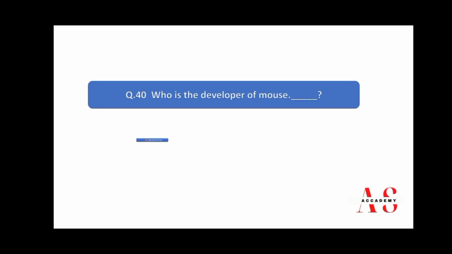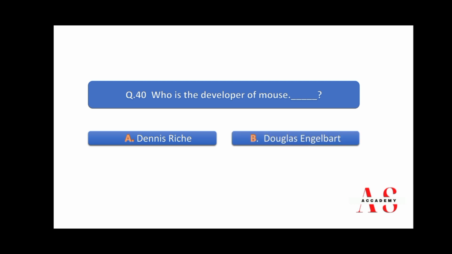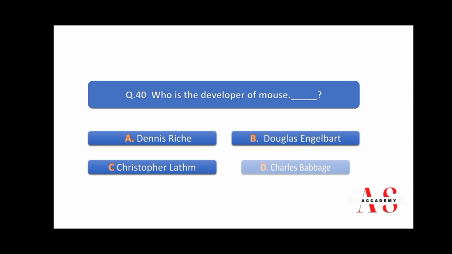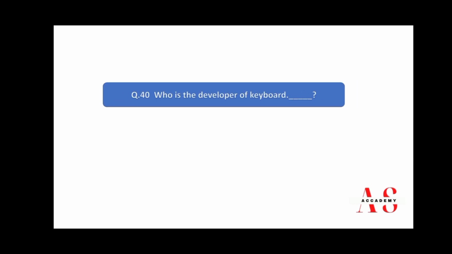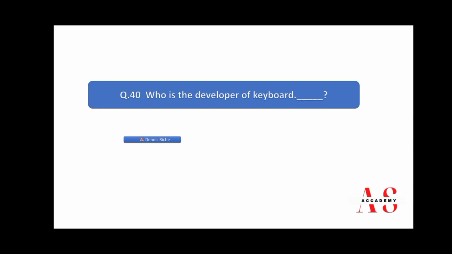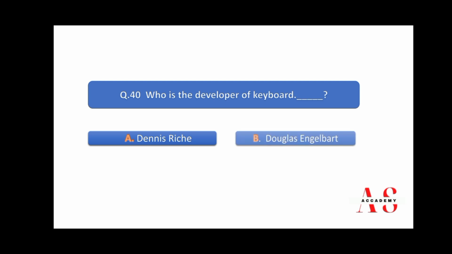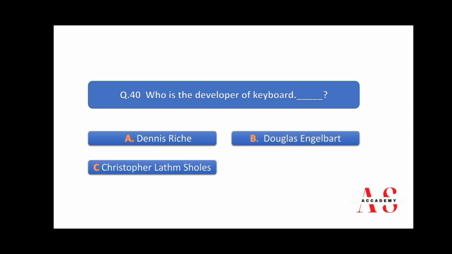Who is the developer of mouse? Dennis Ritchie, Douglas Engelbert, Christopher Latham, and D. Charles Babbage. So right answer is B. Who is the developer of keyboard? Dennis Ritchie, Douglas Engelbert, Christopher Latham Schultz, and Charles Babbage.